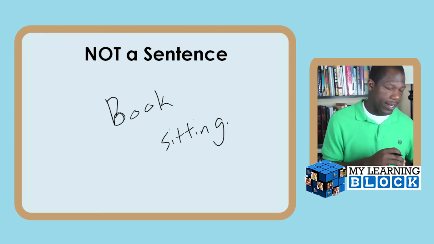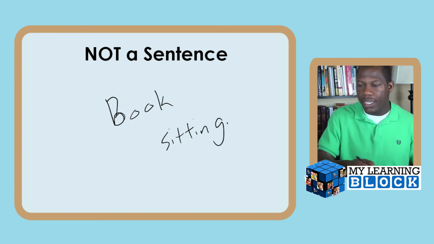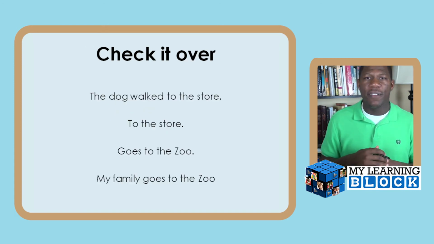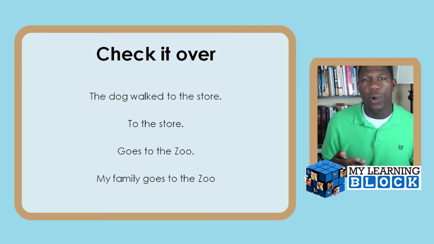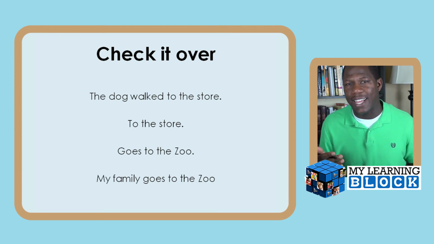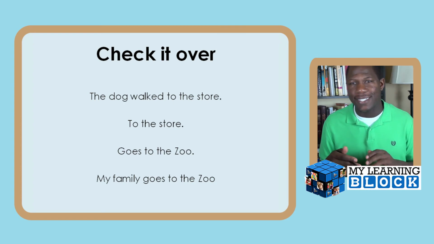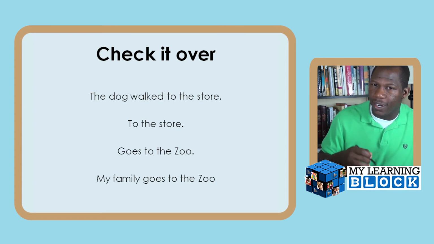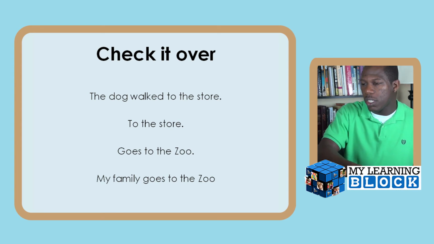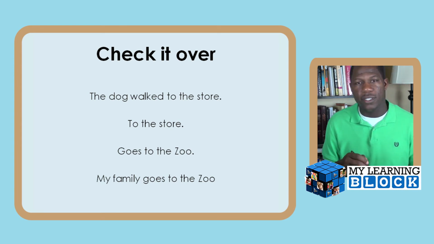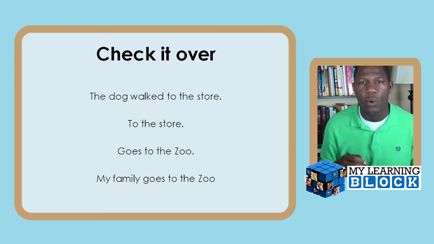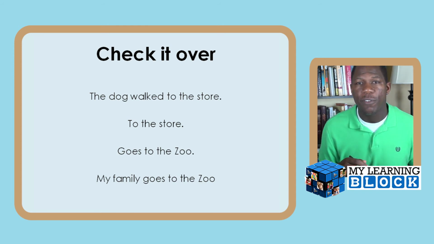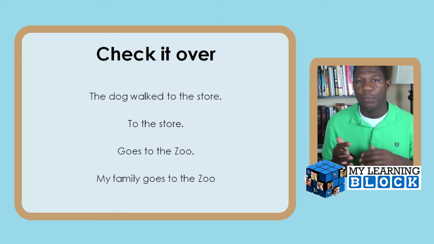I know, it's great. All right, so next thing you want to do is check it over. Give your child the opportunity to check over whether or not it is a sentence. And again, find these in our resources. Yes, they are there. All right. And so we're going to look at these 4 sentences and determine whether or not they're a sentence. Because in order to create, your child must first be able to understand, comprehend.